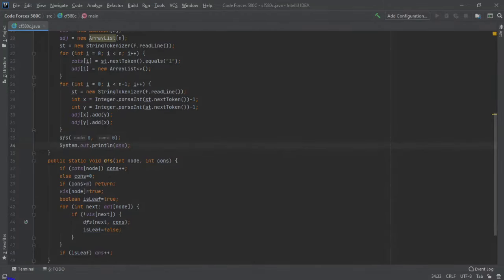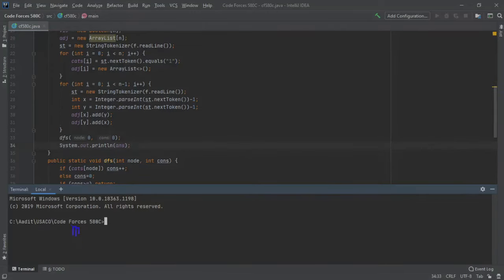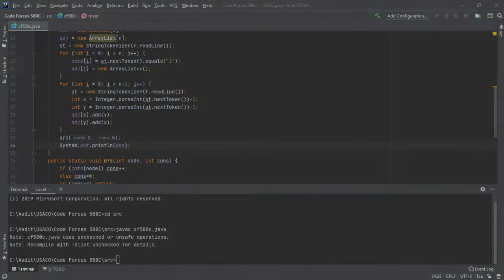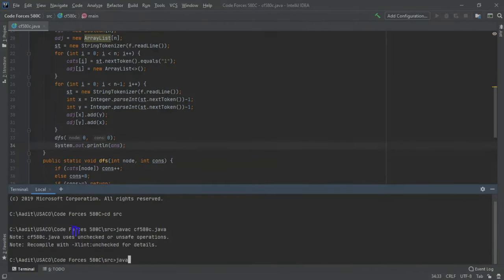So now we're ready to actually run this. We can cd into source, and we can compile. So javac CF580C.java, and then we can java this.